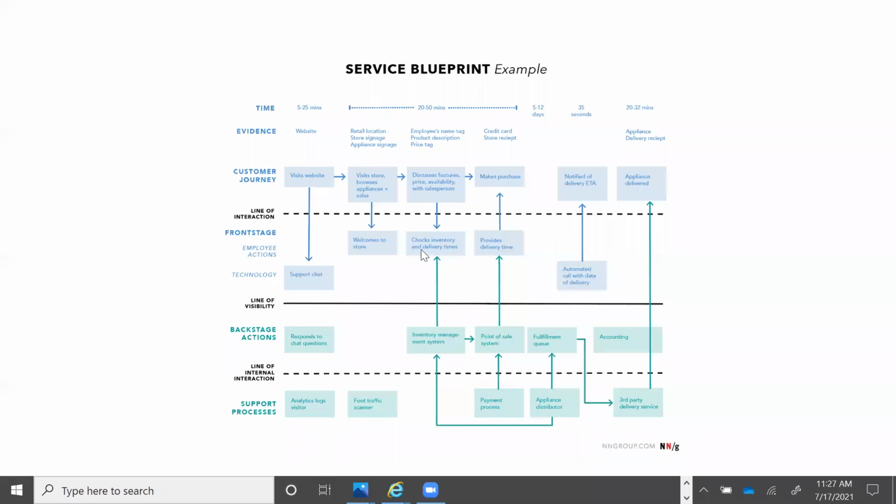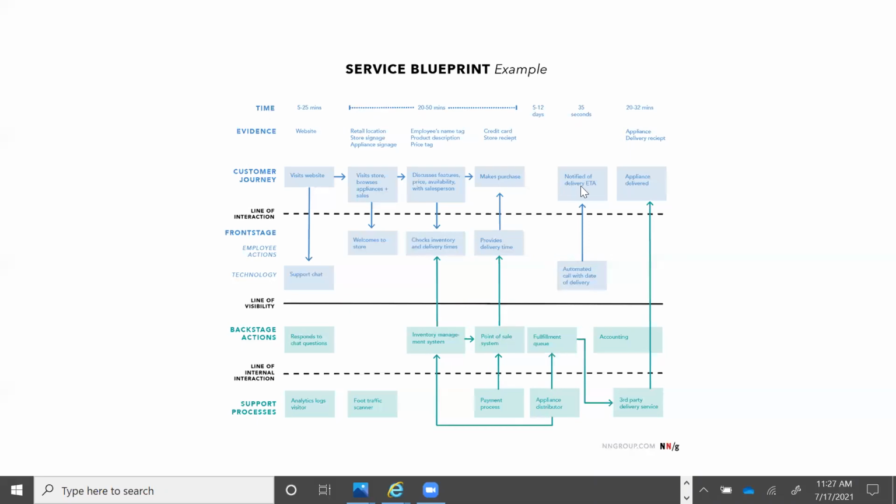The salesperson first checks the inventory and delivery times, after which you decide to make the purchase and make the payment. After you make the payment, the salesperson is going to confirm the exact date of delivery, because after delivery there is a demo and other things being done, or installation, etc.